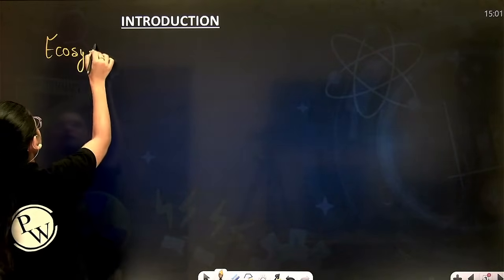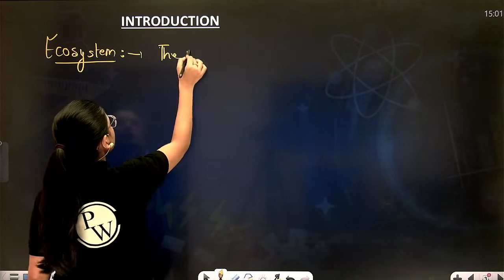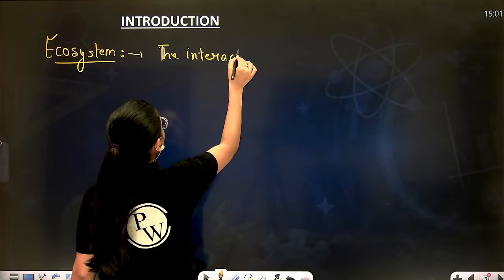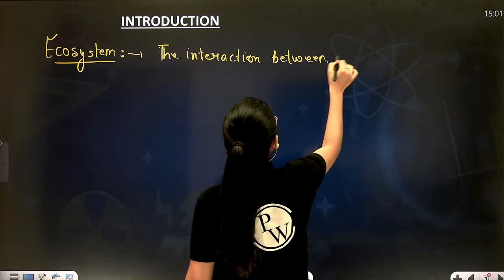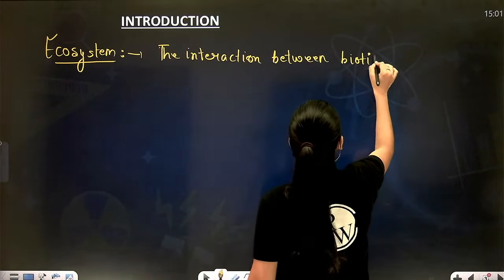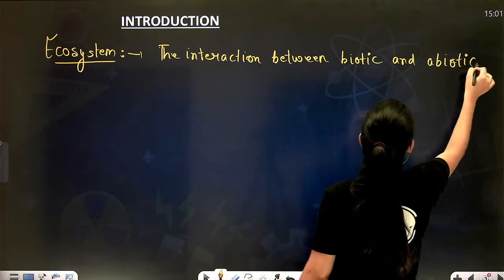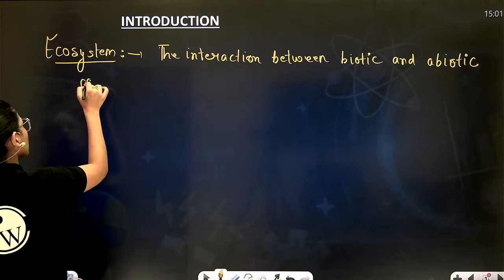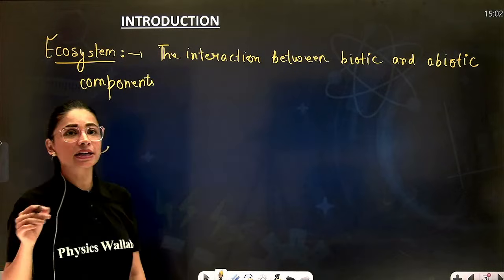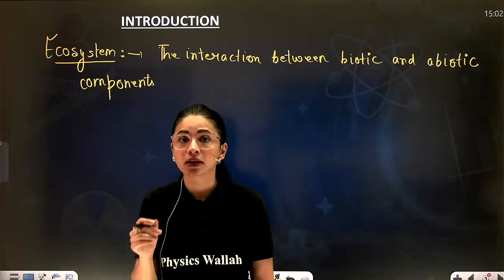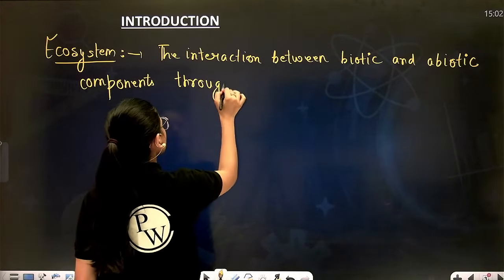How will you define this terminology ecosystem? It simply means the interaction between biotic and abiotic components. It is simply the interaction between biotic and abiotic components through... Now how are these components going to interact?